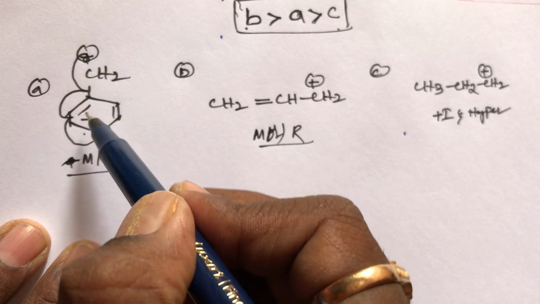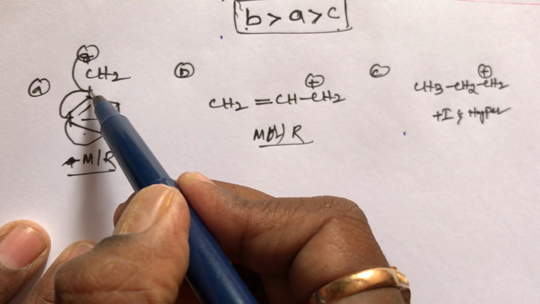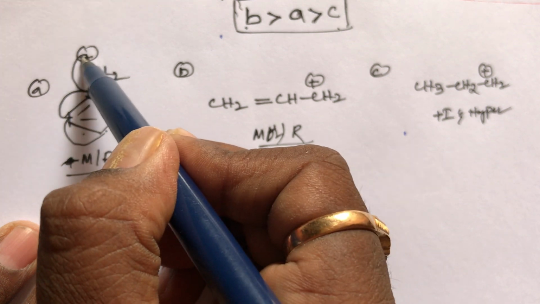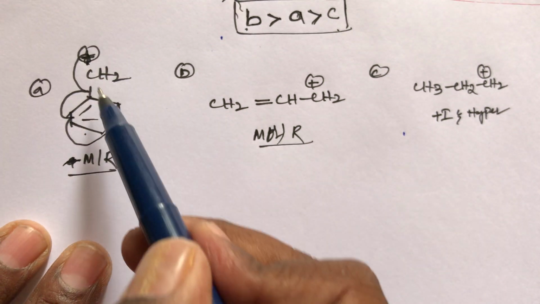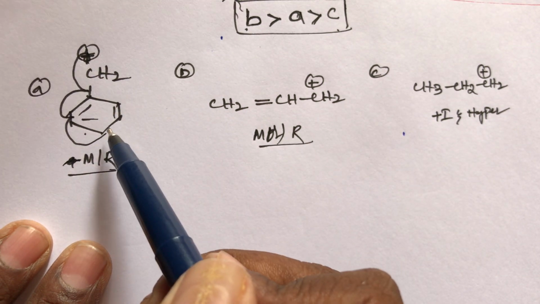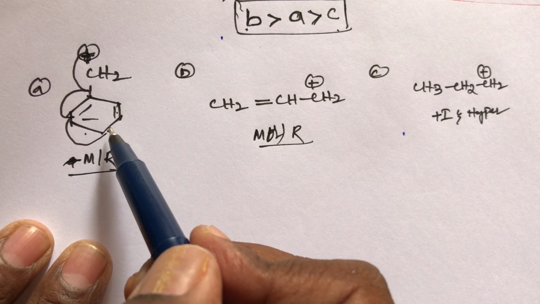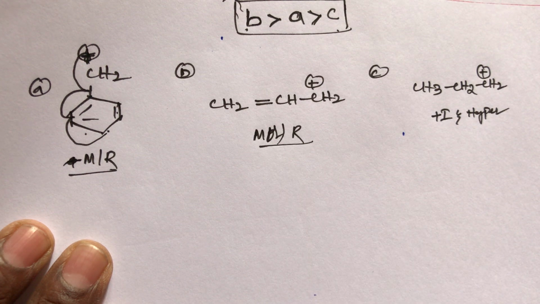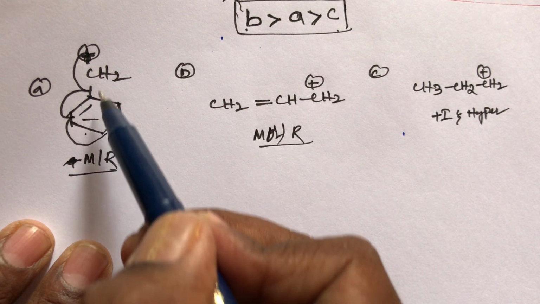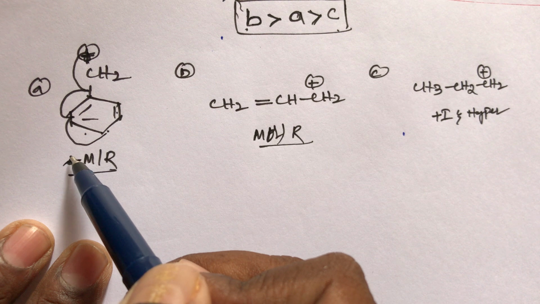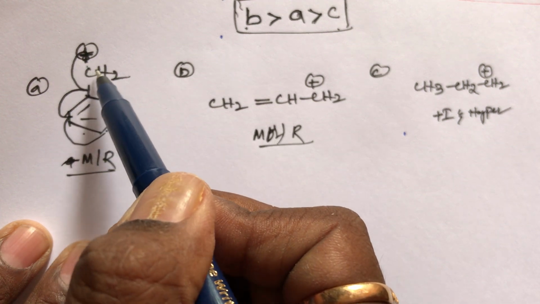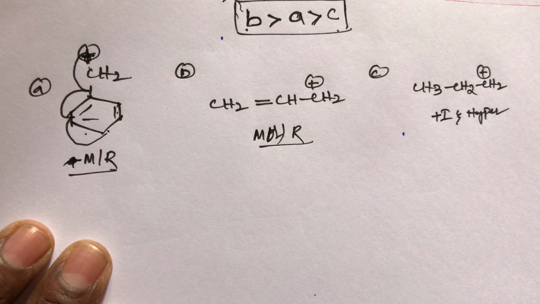So here there is more resonating effect. Why? Because this compound has conjugation. This positive charge participates in the resonance. Why? Because conjugation is there. Conjugation means, as I said, student, double bond, then single bond, then double bond, then single bond, then the positive charge; that is always conjugation. So this positive charge participates in the resonance, so that's why in this A compound the positive charge completely disappears.